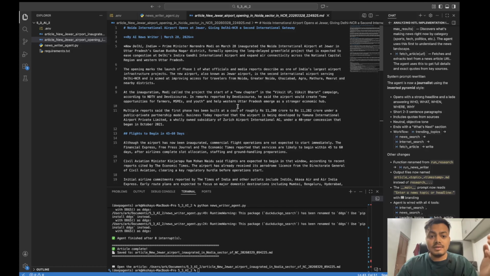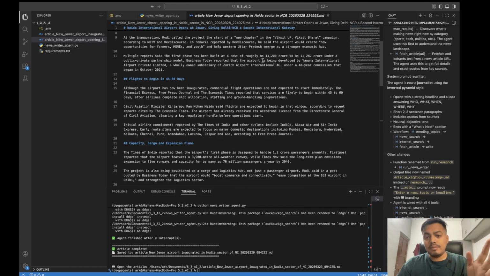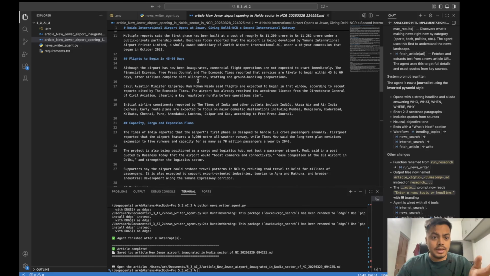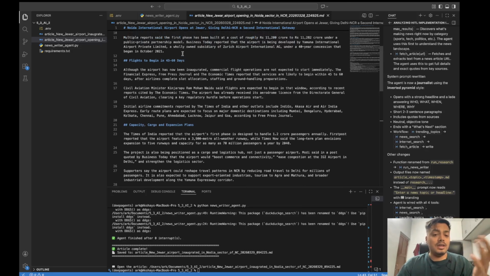More details under some schemes. Multiple reports have some details of the money being spent. Who developed it? It was developed by Yamuna International Airport Private Limited, a subsidiary of another international company. Then flights begin, with some more details on when the flights will be beginning.